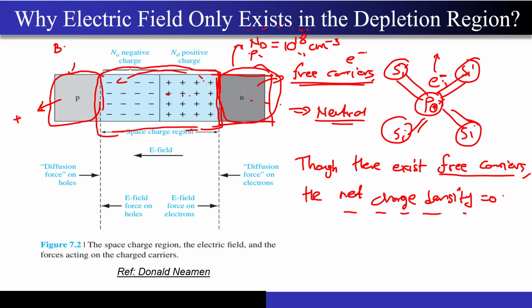The free carriers exist in this region, but the free carriers do not exist in this region, correct? But the charge density exists in this region, the depletion region, but the charge density does not exist in this region, correct? So I hope this is very much clear to you. If you have any doubts or confusion, please ask me right now, because if you don't understand this, it will be a lot of trouble when we go ahead, solving the numericals and studying any advanced concepts.